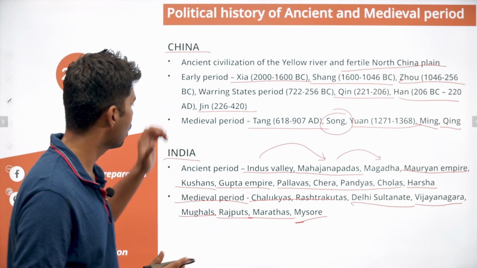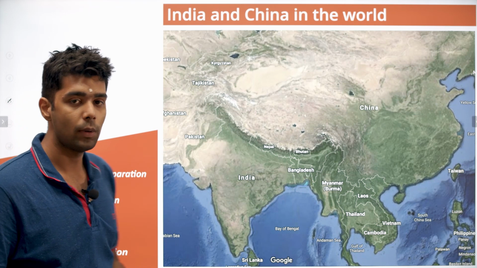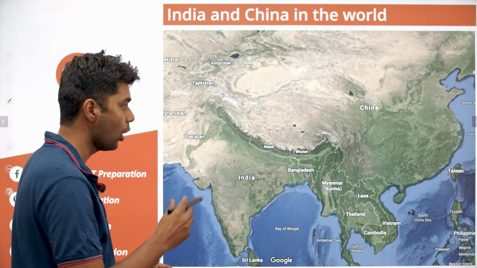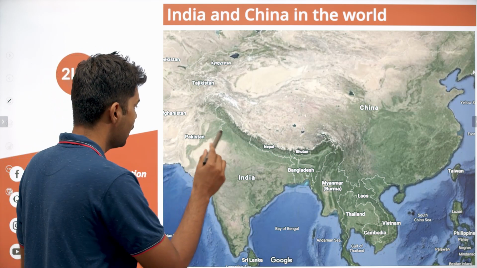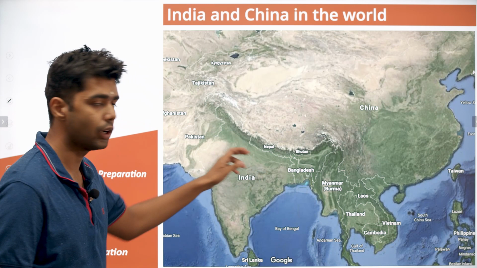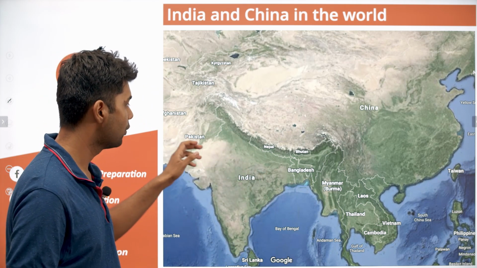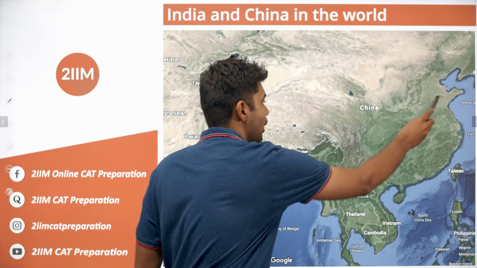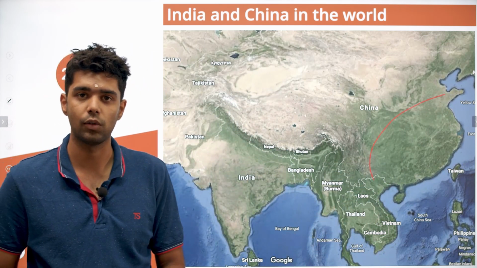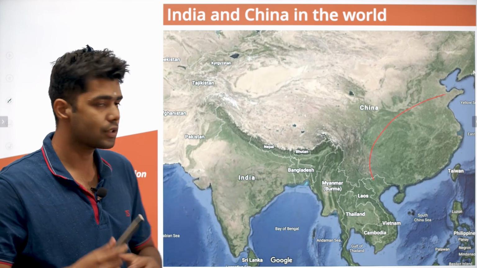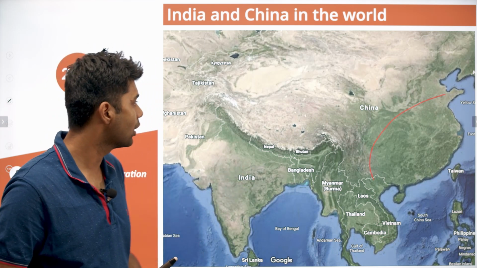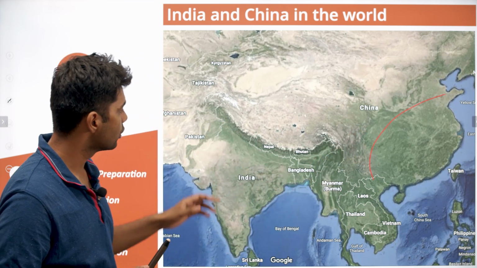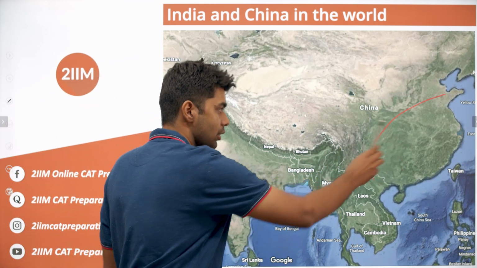So this is the basic overview of India and China. We'll try to understand some common points here. So this is a modern day satellite view of India and China. In India and China, the common points to remember, just to summarize: there are places which are very fertile, for example, the Indo-Gangetic Plain. In the Gangetic Plain, the fertility is very high, the population could be very high, and agriculture could be practiced. Similarly, here in China, this entire region was extremely fertile. It was very suitable for rice cultivation. Not just rice, so many other plants could be cultivated here, and food was never a problem with this part of the country.